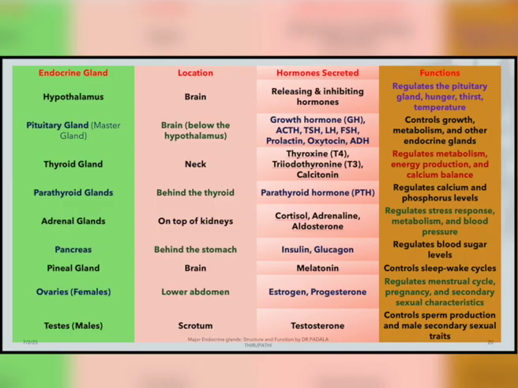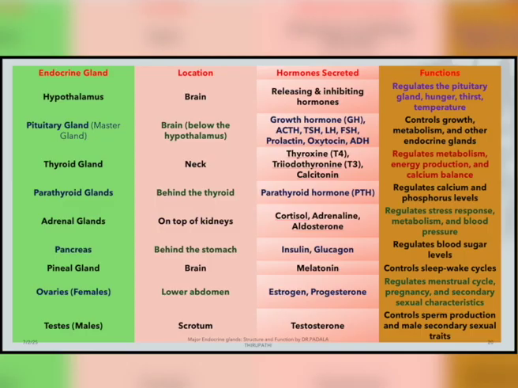Then next one, the thyroid gland. It is located in the neck region, around the trachea of the human body. The most important hormones secreted by our thyroid gland are thyroxine T4, T3, which we call triiodothyronine, and calcitonin.